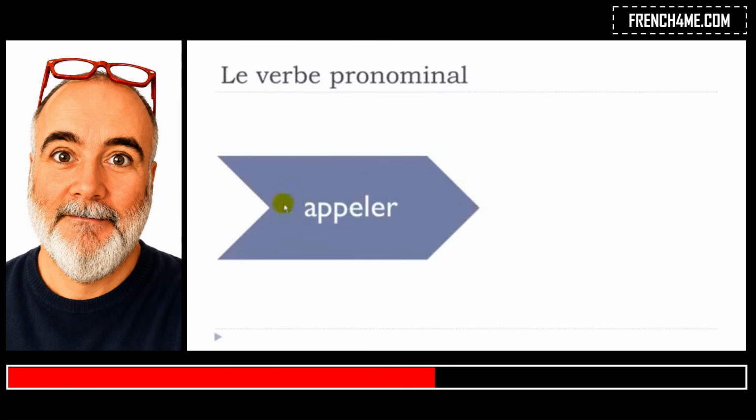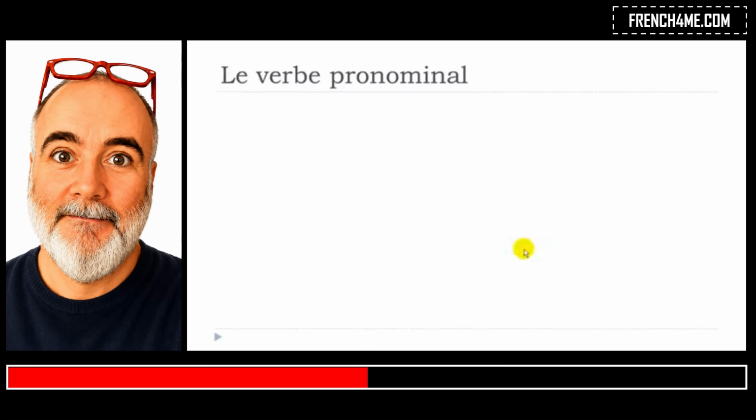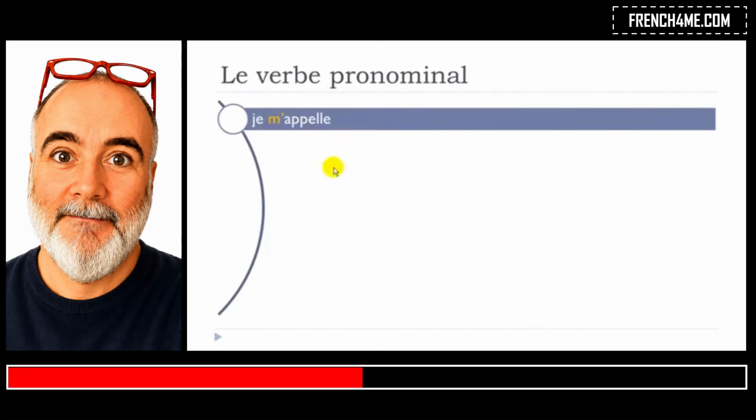Let's take another example. Appeler, to call. Okay? And then the important thing in that case is that, as usual, appeler is starting with a vowel, a, here. And it does mean that, as usual in French, normally we should have this se, but then the e will disappear and it will look like that, s'appeler. So appeler, to call, and then s'appeler, to call oneself. Okay, so let's see how we will conjugate this verb.